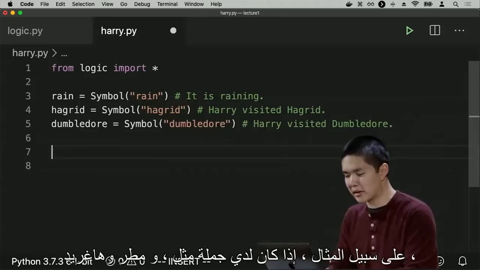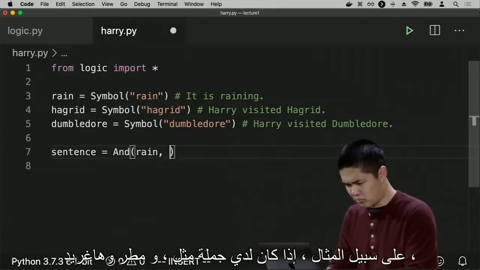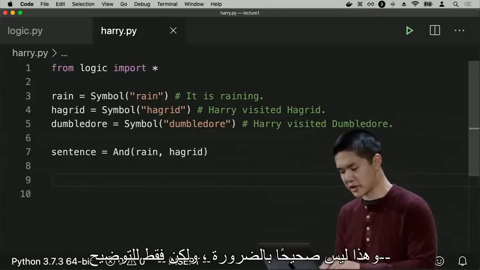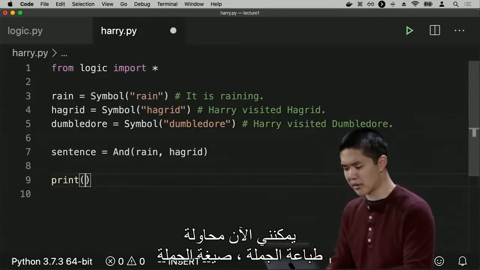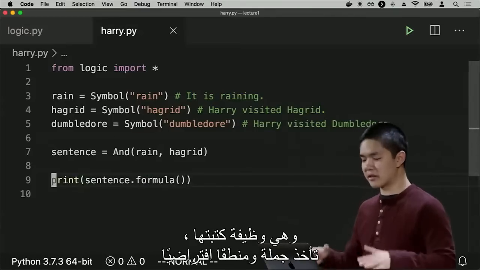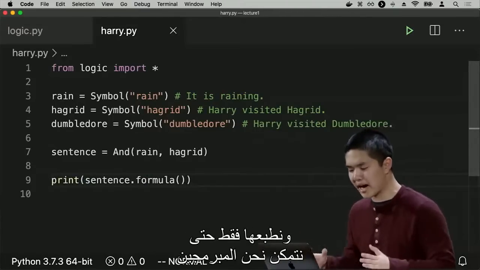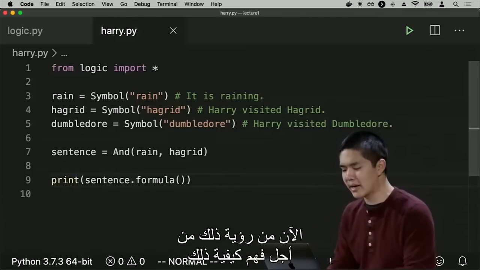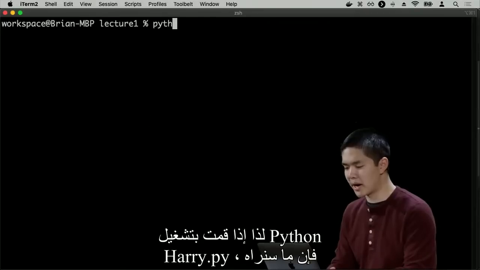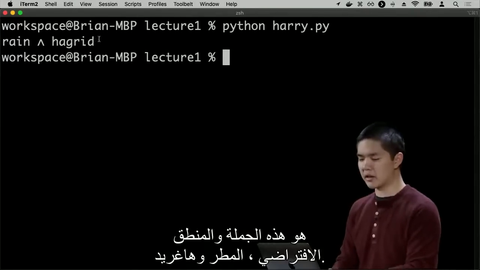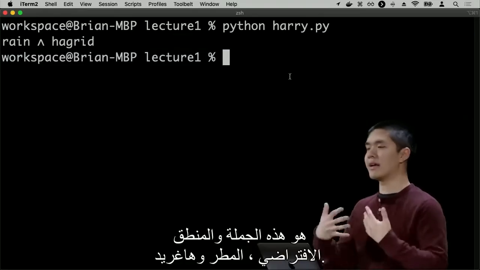So for example, if I have a sentence like "and rain and Hagrid," which is not necessarily true, but just for demonstration, I can now try and print out sentence.formula, which is a function I wrote that takes a sentence in propositional logic and just prints it out so that we, the programmers, can now see this in order to get an understanding for how it actually works. So if I run python harry.py, what we'll see is this sentence in propositional logic, rain and Hagrid.